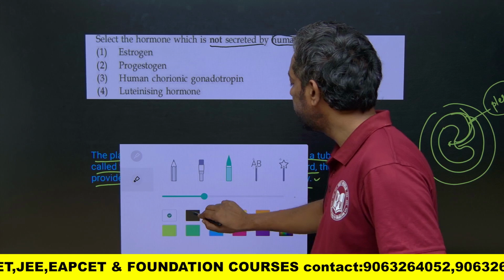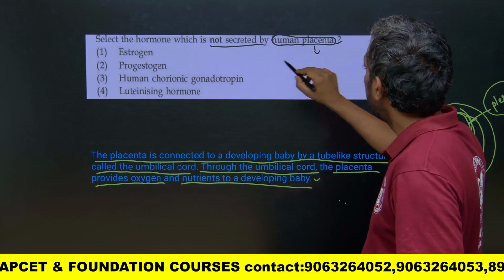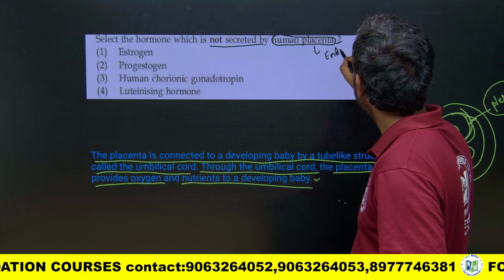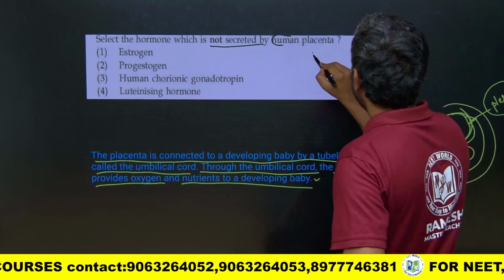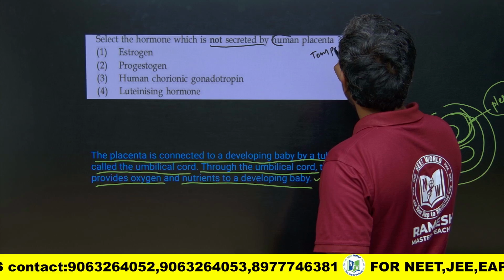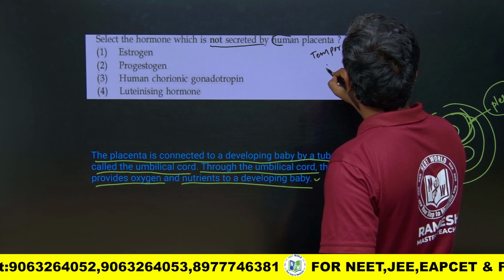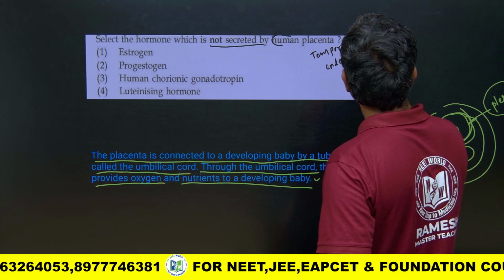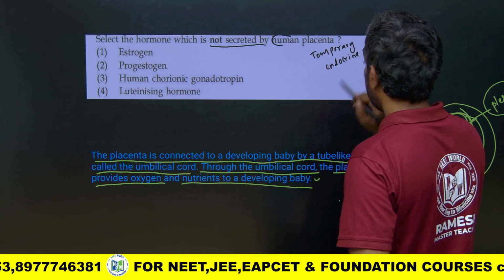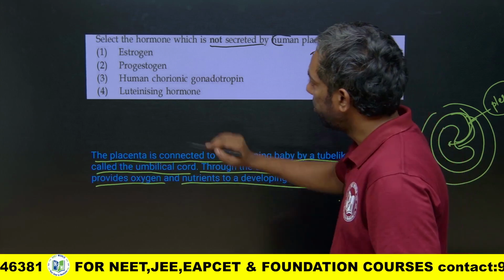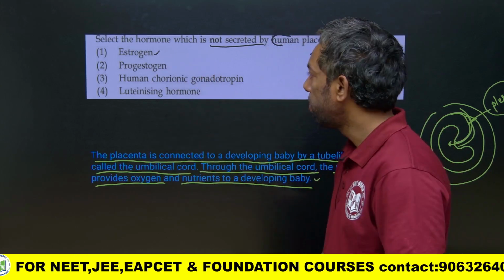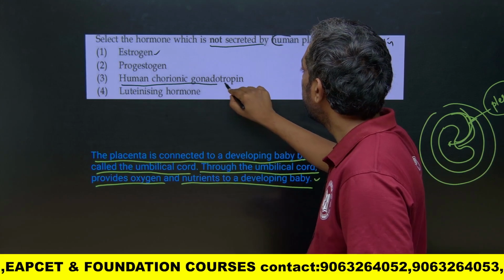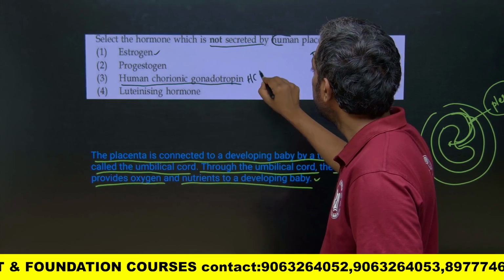The placenta acts as a temporary endocrine organ. Here it can produce estrogen, obviously. It can produce human chorionic gonadotropin, HCG.